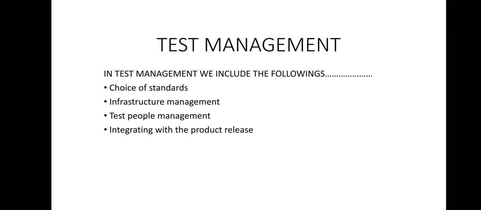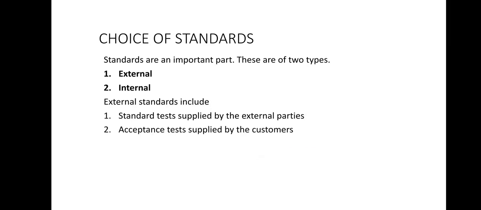So let us take the first point into consideration, that is choice of standards. Basically standards are a very important part. These are of two types, external and internal. External standards include the standards supplied by external parties, as well as the standards supplied by the customers. Those are also known as the acceptance test. These are external things that we have to include when we are going to choose the standards.